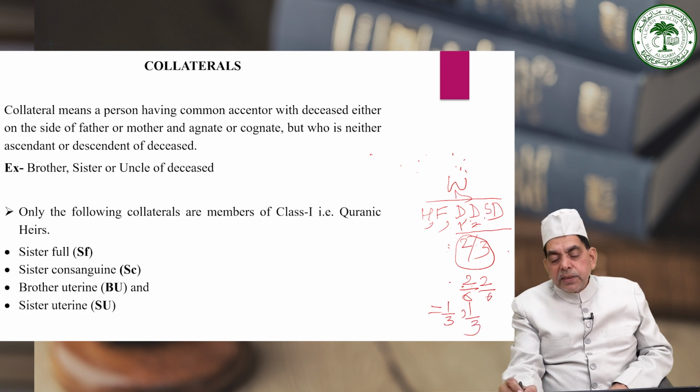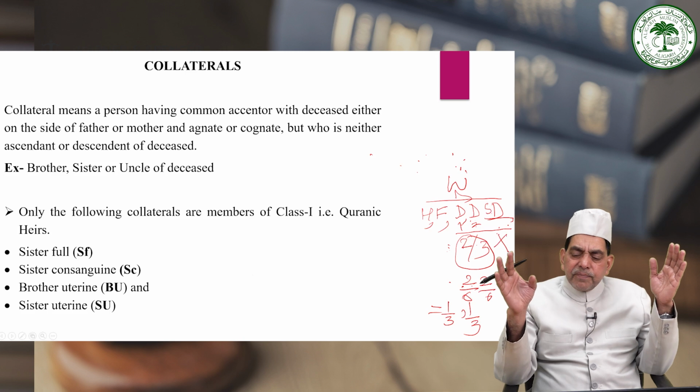Now here there is an SD also, who is also a member of the same class, but since nothing is left from the quota of the daughter class, D1 and D2, the two daughters of W, have consumed the entire quota as the nearest daughters, and therefore nothing is left for the son's daughter, that is the lower daughter, and therefore the son's daughter will stand de facto excluded and will get nothing as a sharer.